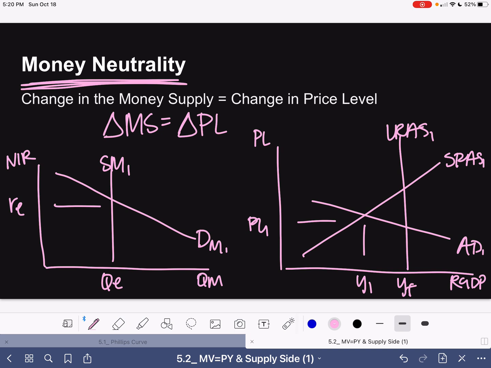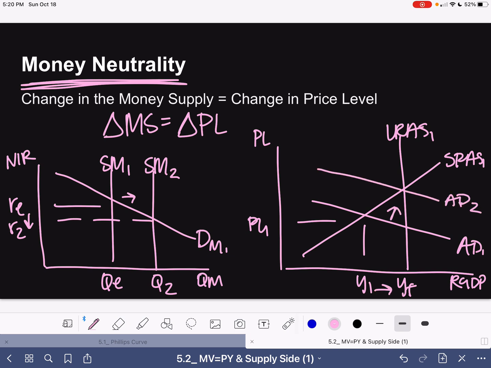All right, so to close this recessionary gap, we need to increase the money supply. So I'm going to go ahead and move the money supply to the right. I'm going to increase it. Here we go. There's my second interest rate. It's lowered, which will then encourage aggregate demand to increase. So there we have successfully closed our recessionary gap. And in that process of increasing the money supply, we've also increased the price level. So that change is going to be the same.